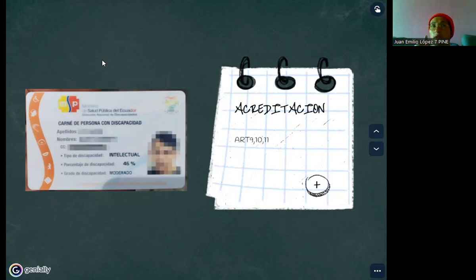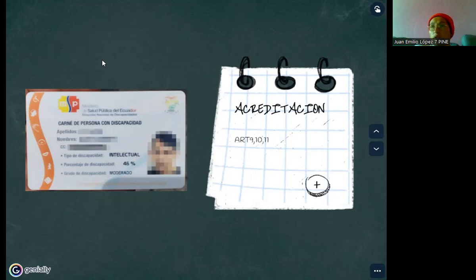For example, the car needs to be useful for a person with a disability, to go to therapy, to go to the doctor, or something like that. And if the person has a tutor, the tutor can use this card only for matters that involve the person with a disability. That is the priority that the government gives to these people.